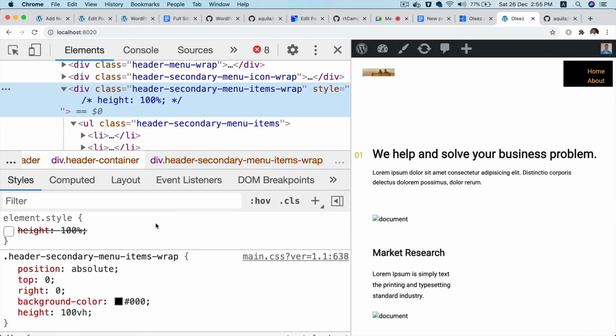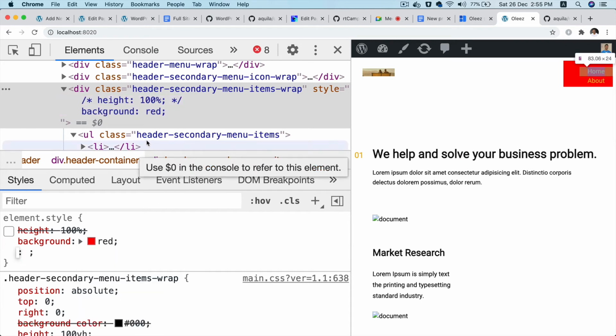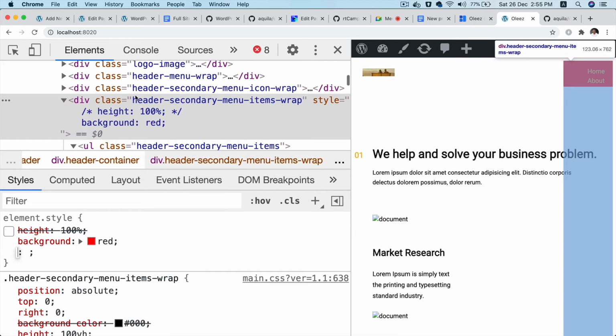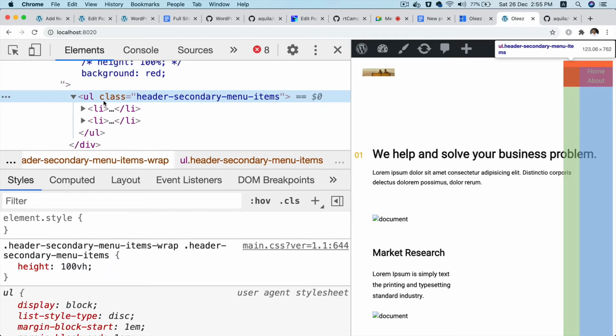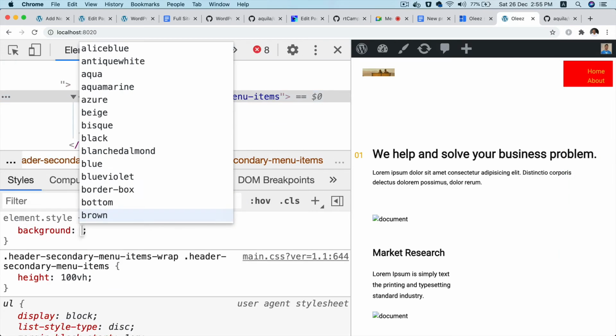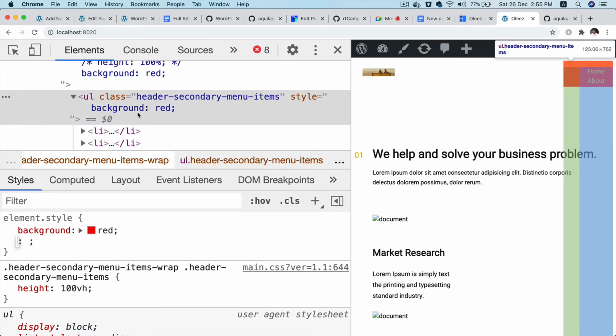This is correct. If I give it a background, why the heck? It's correct. Why is it not doing that?